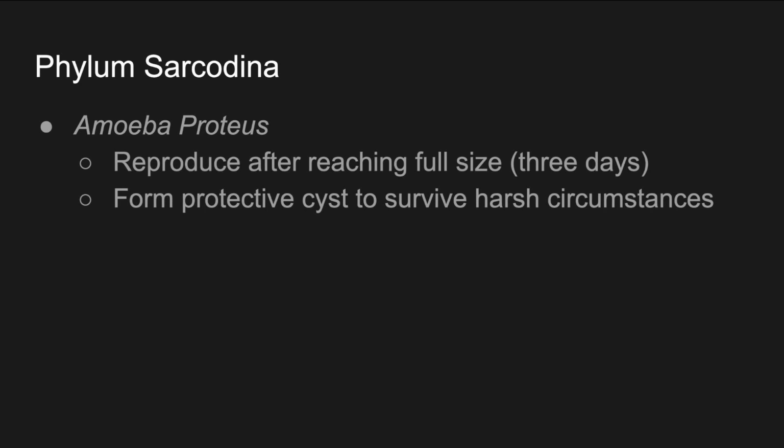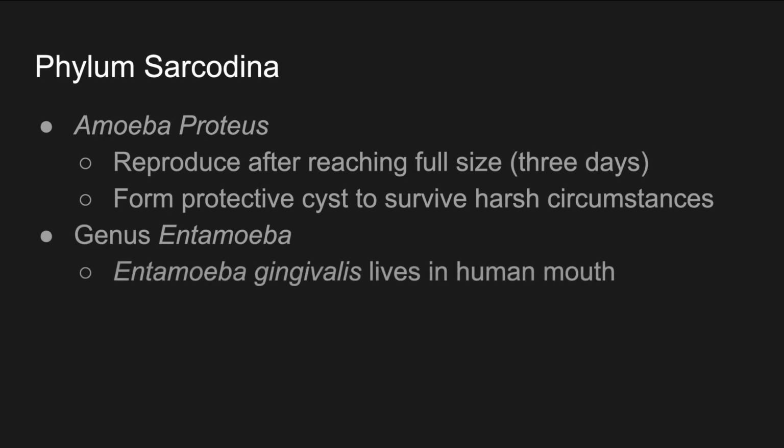There are other kinds of amoeba, for example, in the genus Entamoeba, there's a few species. Entamoeba gingivalis lives in the human mouth, which might sound gross until you consider that it's bacteria that cause cavities. In fact, the Entamoeba gingivalis are larger than bacteria and are predatory toward bacteria. So they fight the good fight against the bacteria until you brush your teeth and kill them all.